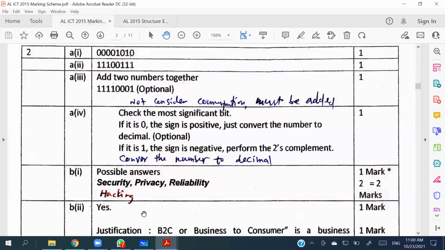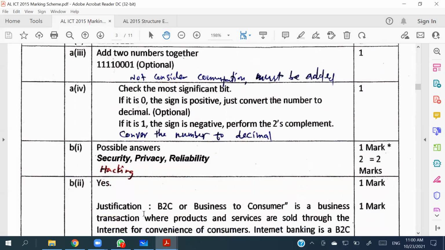So these are the answers that they are giving: the security, privacy, reliability type of thing, right? So anything related to these reasons. Any reason which is related to security, privacy, and reliability, as well as they have taken hacking as well, you can take 2 marks, right?